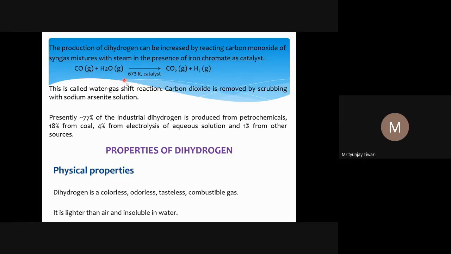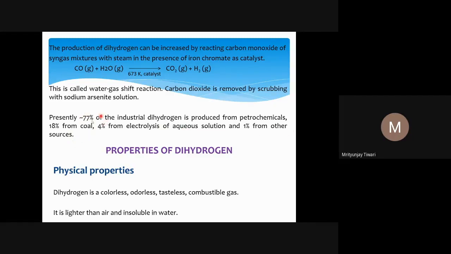And this reaction happens at 673 Kelvin. This is also a very high temperature. This reaction doesn't happen at room temperature, and we also need a catalyst for that. Presently, about 77% of industrial dihydrogen is produced from petrochemicals, that is, petroleum, and 18% from coal, which India mostly uses, 4% from electrolysis of aqueous solution, and 1% from other sources.